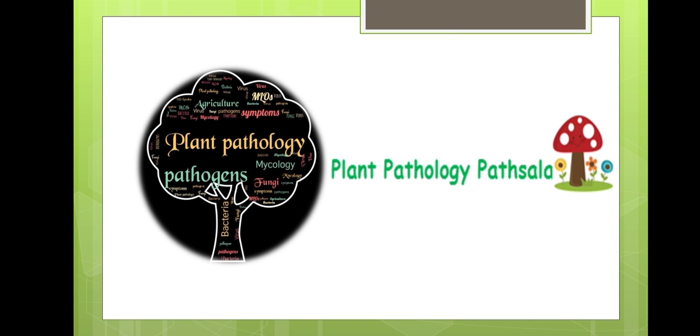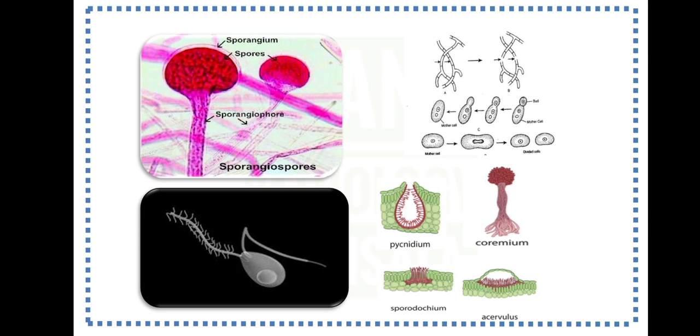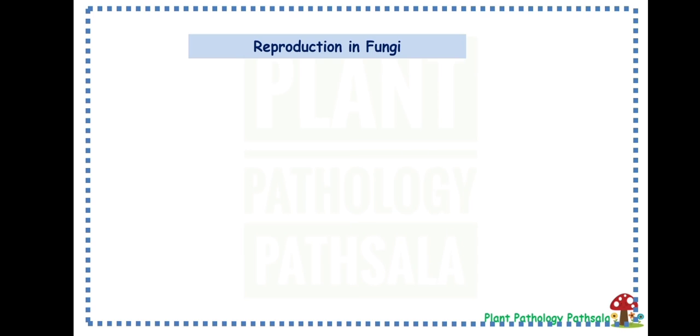This is Jumishri Meher and in this video we will discuss asexual reproduction in fungi. That is, different methods of asexual reproduction, that is budding, fragmentation or fission, and also production of different asexual spores and the fruiting bodies. So let's start the video.